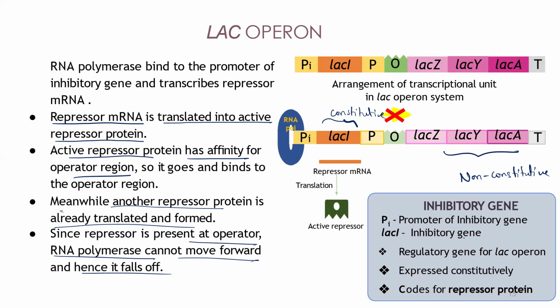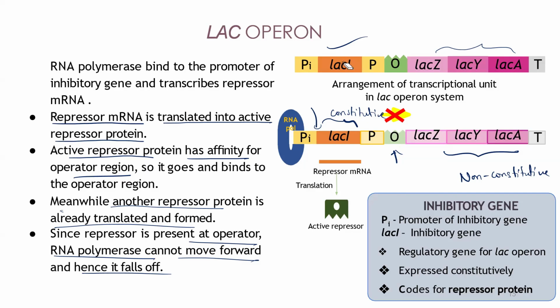Yes, sir. So remember, this is a constitutive gene because it doesn't have any operator here. Yes or no? It is not regulated. Whereas this is a non-constitutive gene because it is regulated by an operator. Mridula, you understood this? Yes, sir. Notice these points: PI is for LAC-I, and P is for LAC-Z. The operator region is present between P and LAC-Z, whereas no operator region is present between PI and LAC-I. So this is non-constitutive and this is a constitutive gene. That means they are produced constitutively, housekeeping genes. Whereas this one is a non-constitutive gene. These are luxury genes, produced only in a particular situation.